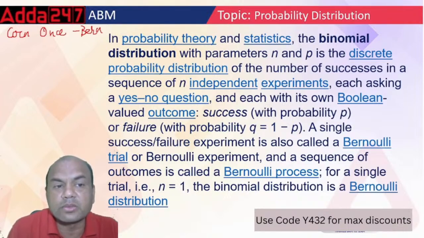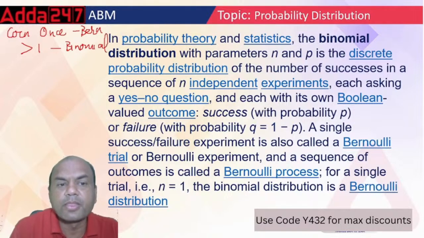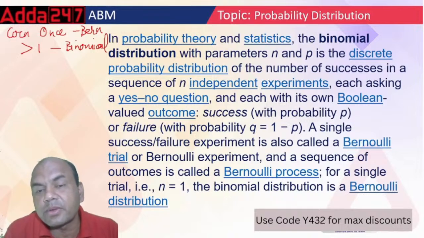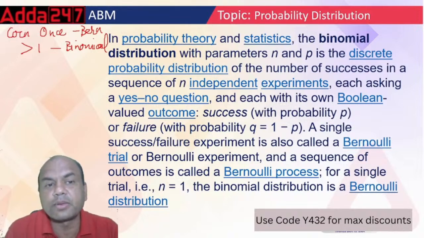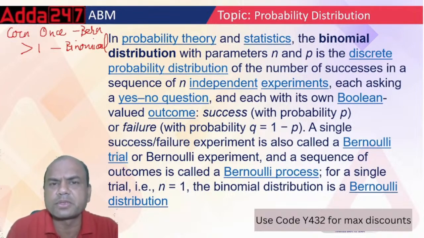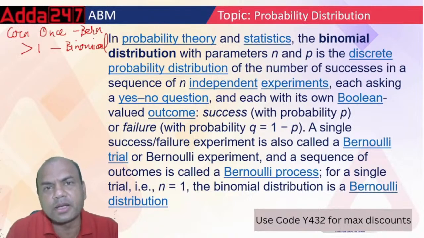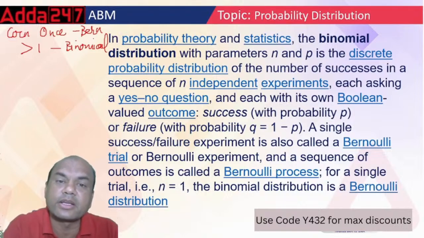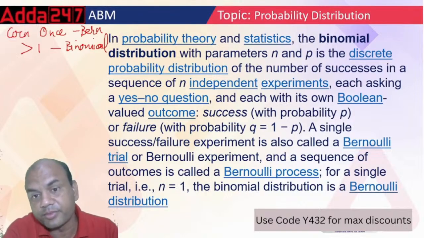When I toss it more than once, greater than 1, then it becomes binomial. So basically the logic is, if I go on repeating the Bernoulli distribution for n number of times, I'll get binomial. So that is the basic logic. Remember that much only. Each trial is independent in binomial because each trial is Bernoulli. Each trial has its own head or tail, right?